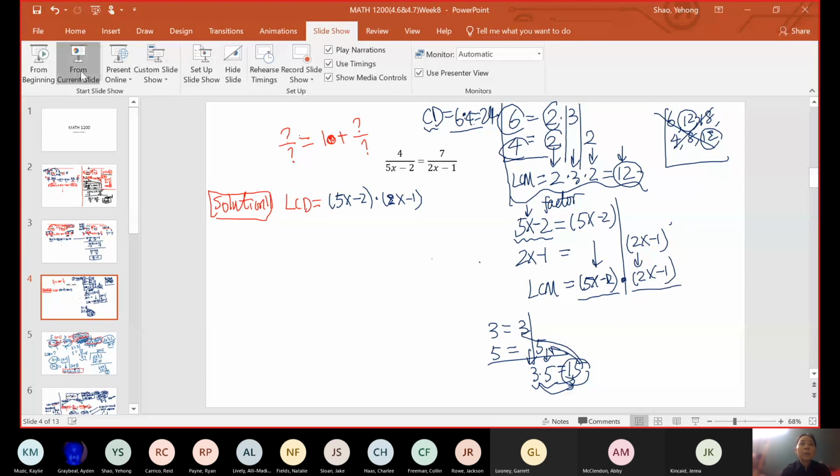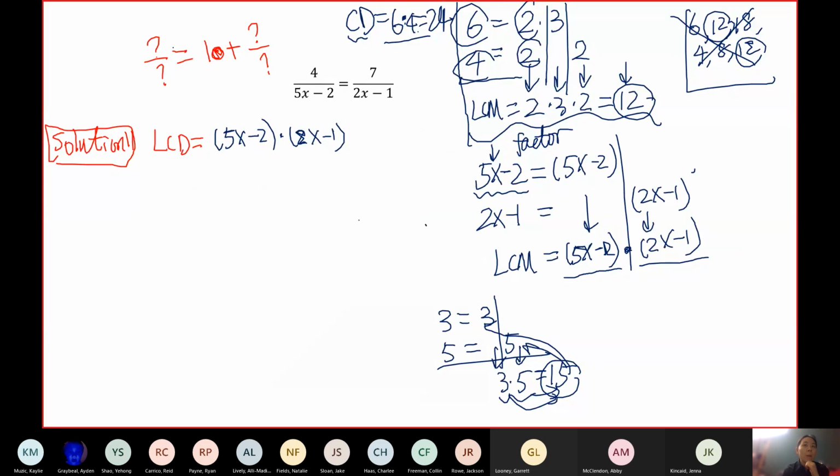If you still have trouble looking for the least common denominator, please go back and watch the class video from last Thursday, or you can watch the extra video posted under each homework assignment. After determining the least common denominator, I want to leave it. I don't want to distribute and multiply them out. Why? Because of the next process.